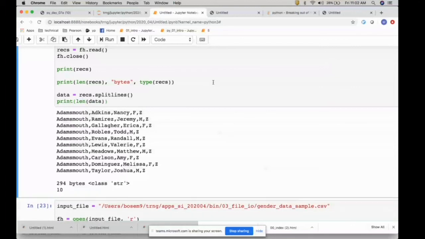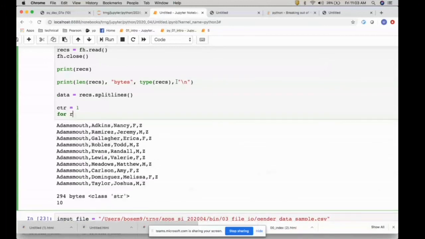Okay, so let's say we put some new line so that we know what additional data is present. Here I'm going to initialize a counter equal to 1. Then for rect in data, which is a list, right?